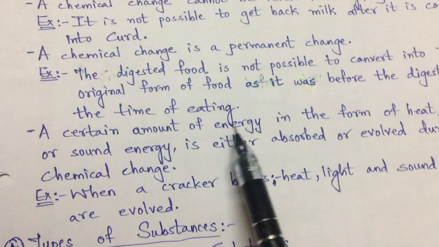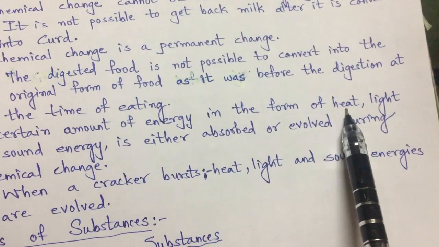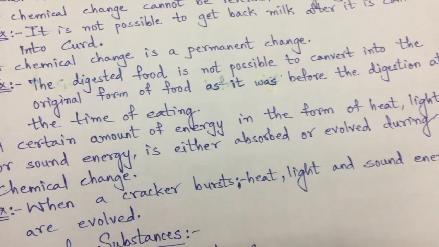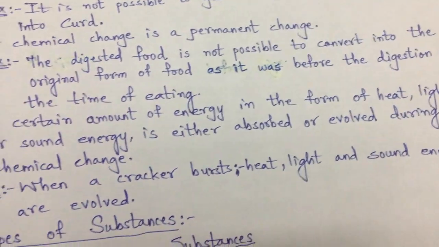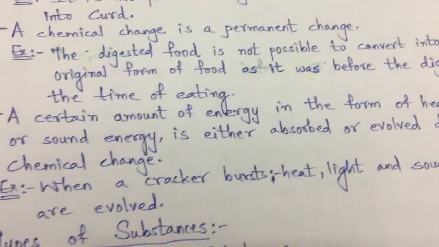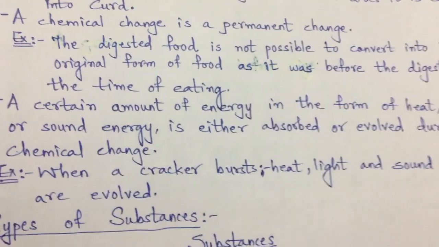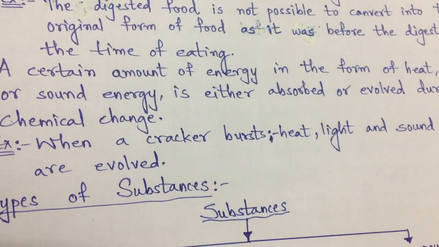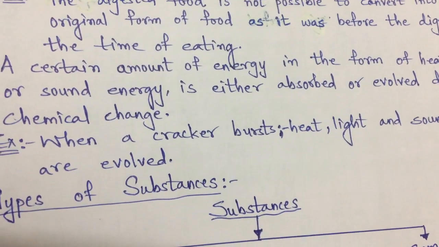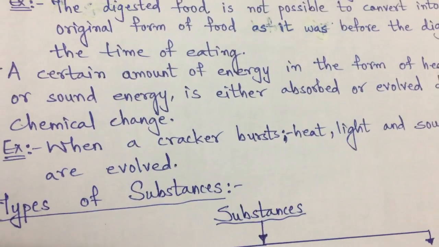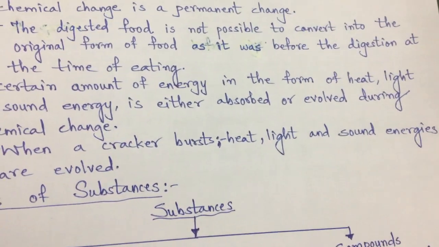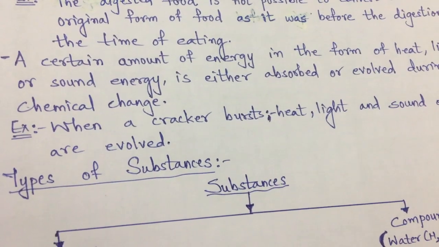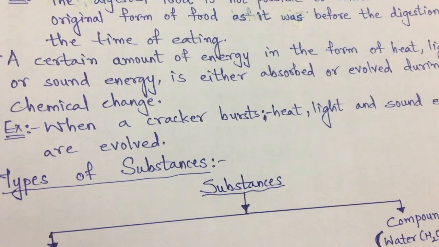A certain amount of energy in the form of heat, light, or sound energy is either absorbed or evolved during chemical change. So this is also one characteristic, that during the chemical change sometimes either the heat energy, light energy, or sound energy is absorbed or evolved. Absorbed, that means it is taken in during the reaction, or evolved, that means it is given out.